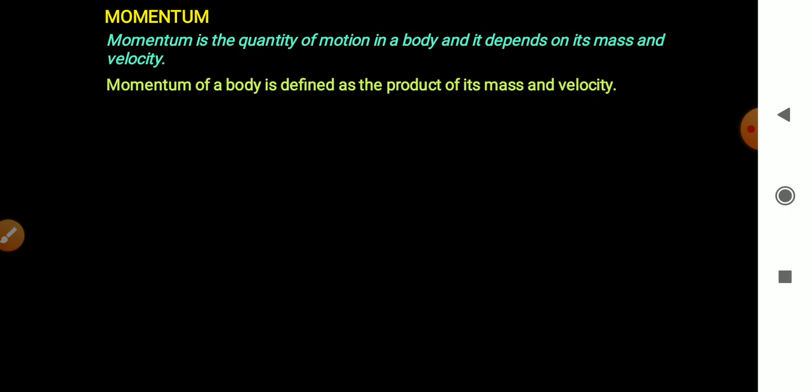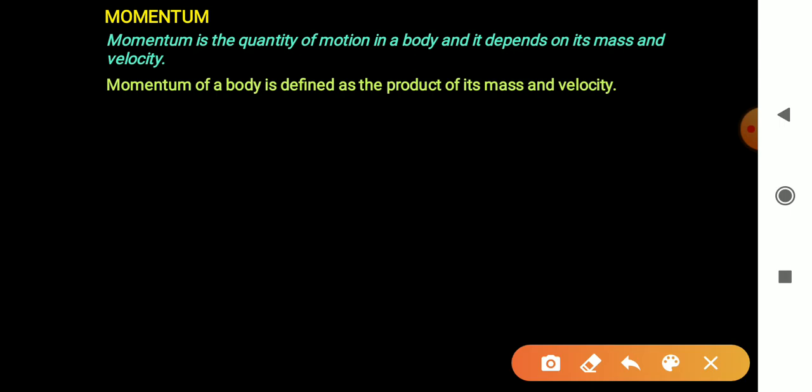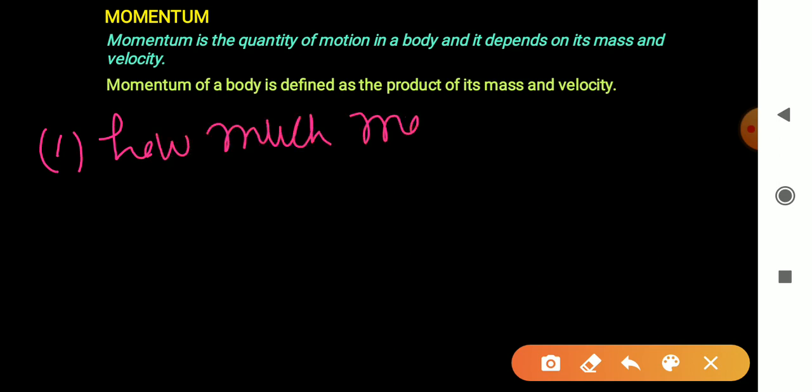Right? So the amount of momentum that an object has depends on two factors. First is how much mass is moving.